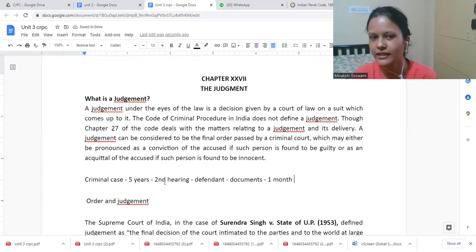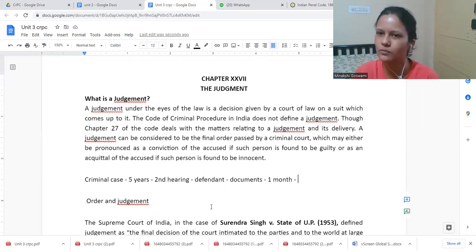In such a case, what would the court do? In this second hearing, the court will end the matter there. The court will say, okay, fine, he is right, he needs some time. We are giving him 1 month's time. Today we are ending the matter. He needs to produce those documents after 1 month. That is nothing but an order. The court has said something, but it has not finally decided. Maybe it has given some time to the person, it has allowed something, it has put some restrictions. Whatever the court is deciding in between, those will be orders.